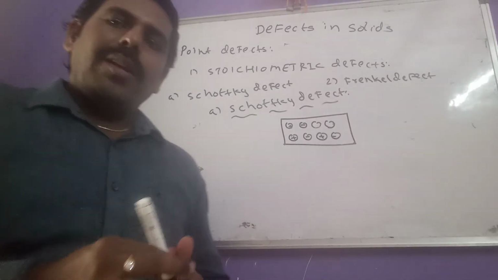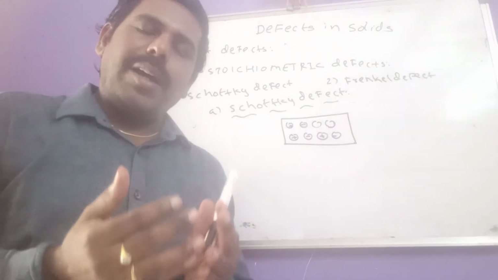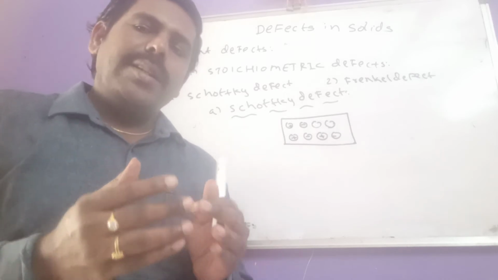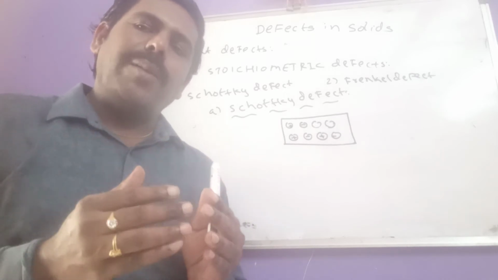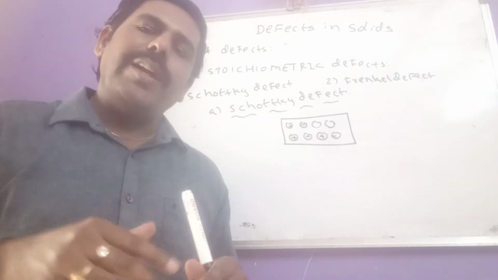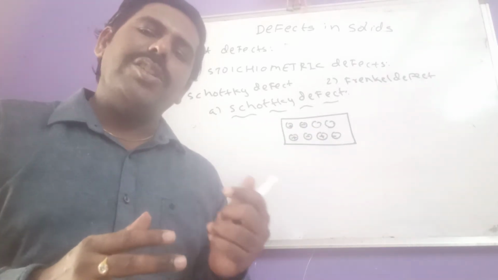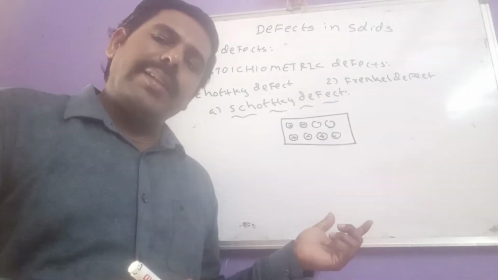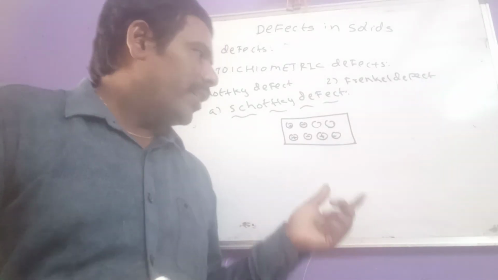So if equal numbers of cations and anions disappear from the lattice site completely, the defect is known as Schottky defect.